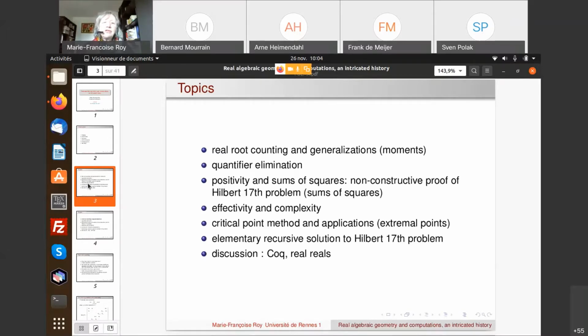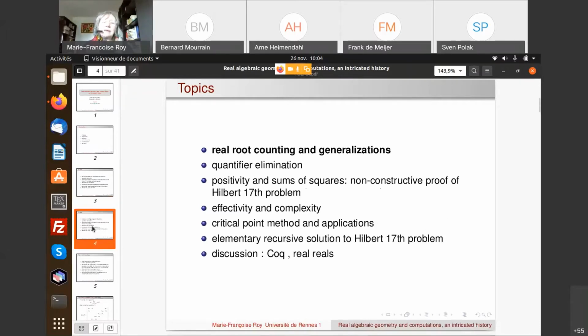And then we'll discuss some effectivity and complexity issues. The critical point methods and some applications, and then coming back to Hilbert's 17th problem, some elementary recursive solution, and finally a discussion about Coq and reals. So that's the topics I want to discuss a little bit today.